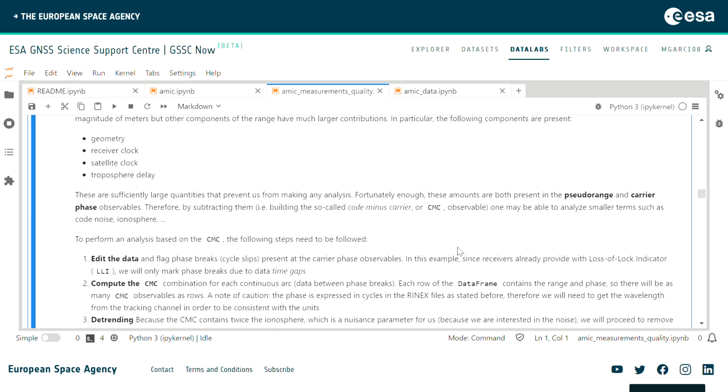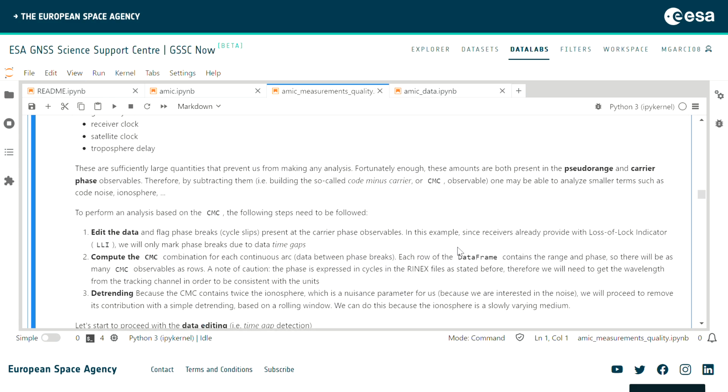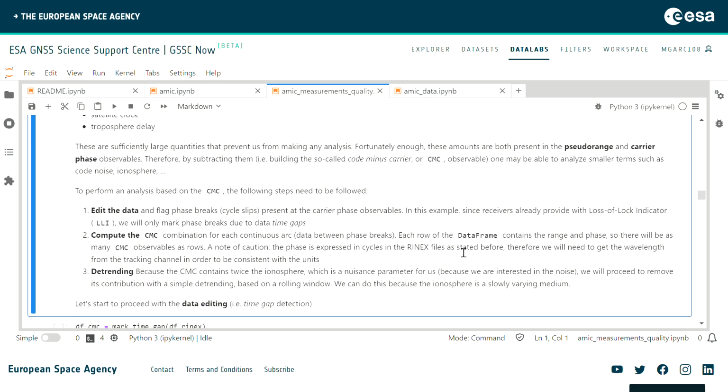One of the things that we have to do, obviously, is that because the carrier is ambiguous, we first have to edit the data, because we want to detect continuous phase arcs. We will then have to remove this constant bias for each and every one of these phase breaks, and then we will be able to compute the code minus carrier.